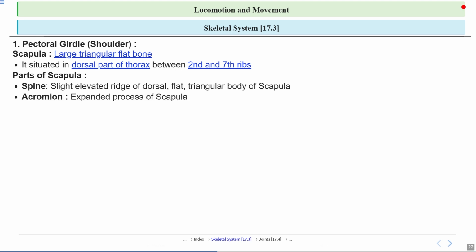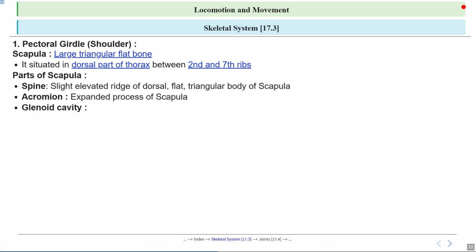Next is the acromion. This is an extended, or we can say expanded, bony process at the top of the scapula. So you can feel it as the highest point of your shoulder. It acts like a protective roof over the shoulder joint and is where some important muscles attach.